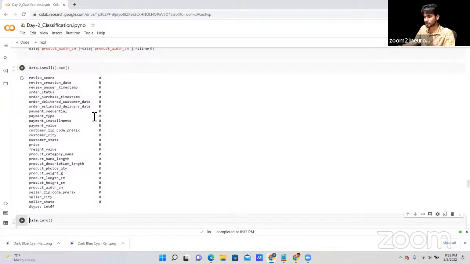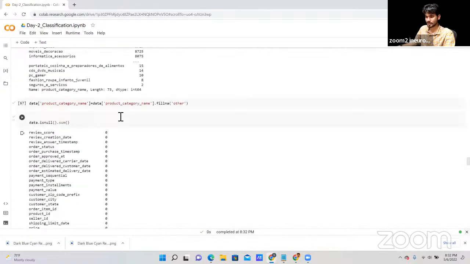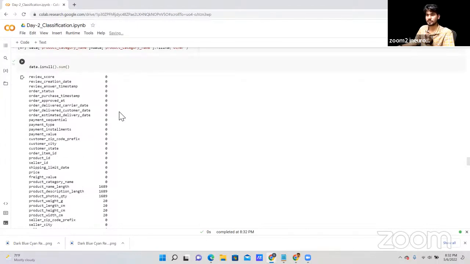I already dropped some of the unnecessary data based on my observation. Okay, because as a data scientist or as a machine learning engineer, whenever you have a lots of data, millions, trillions of data, sometimes you can decide based on your observation and based on your experience, okay, these columns is important or not.